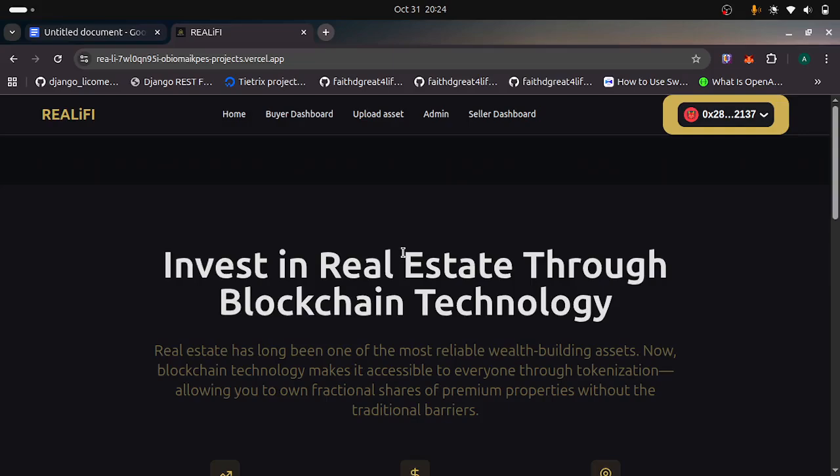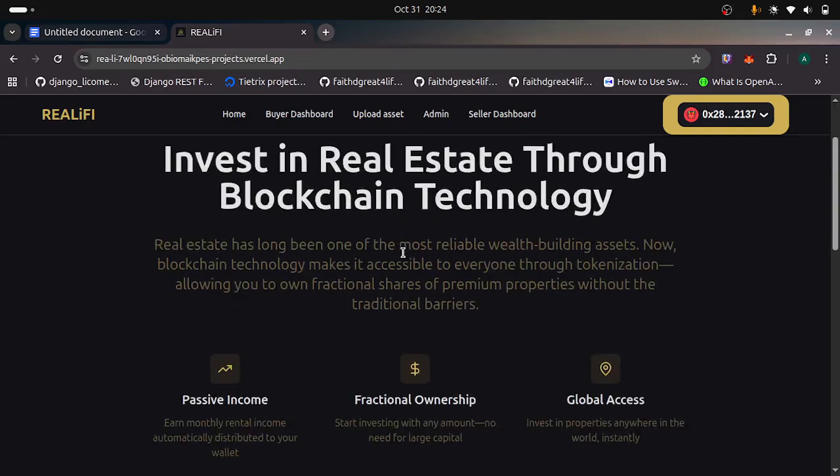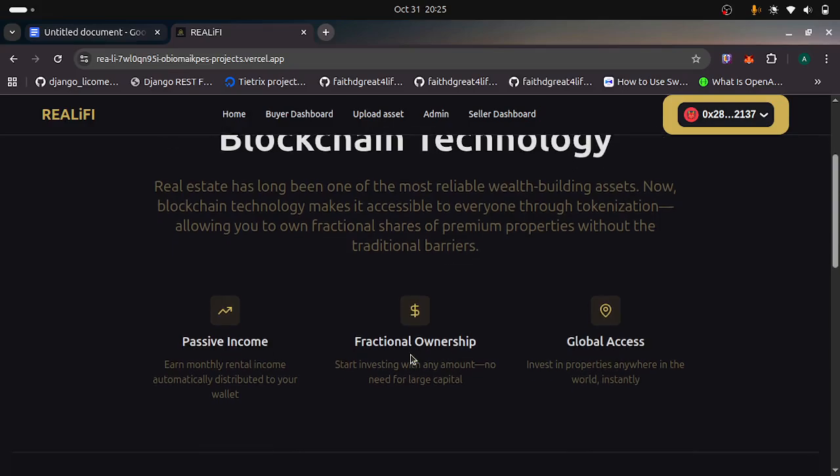So our project aims at helping users to seamlessly and safely invest in real estate via the blockchain. One of the perks of using this platform includes passive income, with monthly rental income automatically distributed to your wallet. Whatever assets you invest in, you earn, and it gets distributed to you. Then fractional ownership: start investing in any amount, no need for large capital. Then global access: invest in properties anywhere in the world instantly. Distance is not a barrier, location is not a barrier.